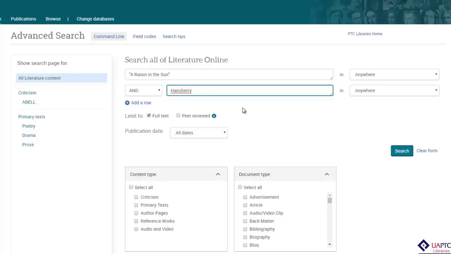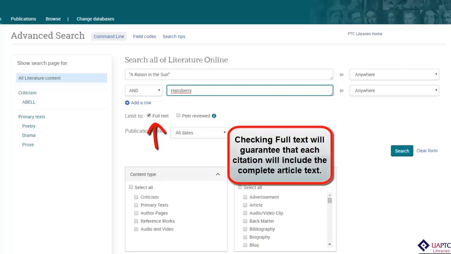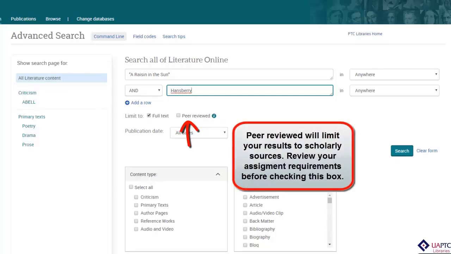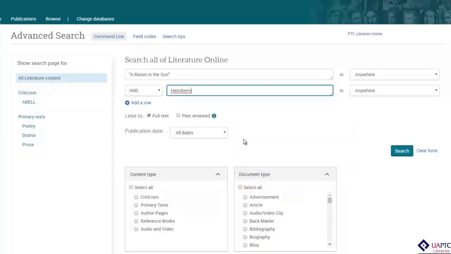Before you click on the search button, take a look at the options to limit your results. The full text box is already checked for you, so the database knows to display only full articles in your results and not to include citations that do not have the full text available. Checking the peer-reviewed box will limit your results to scholarly articles. This option will remove articles from popular sources like magazines and newspapers. If your instructor has told you to use only scholarly or peer-reviewed articles, you can check this box. However, if your instructor does not require you to limit your sources to scholarly articles, you can leave this box unchecked. Let's click the search button.